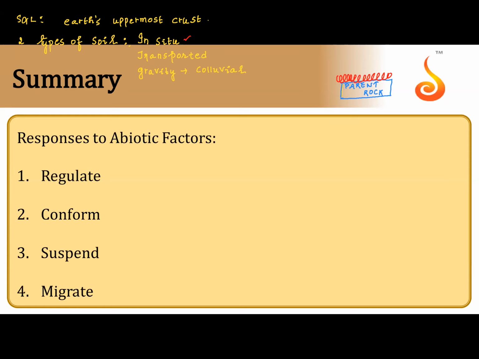If it is because of running water, soil erosion by running water, I call it alluvial. If it is by wind, I call it aeolian.